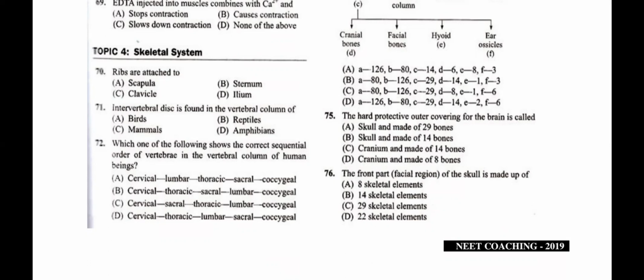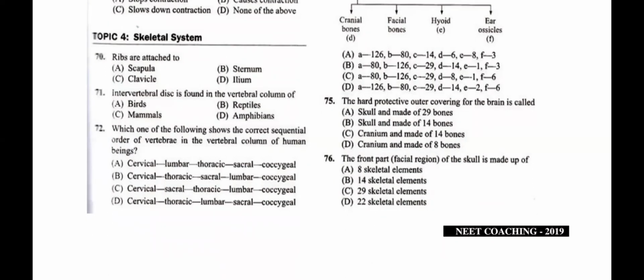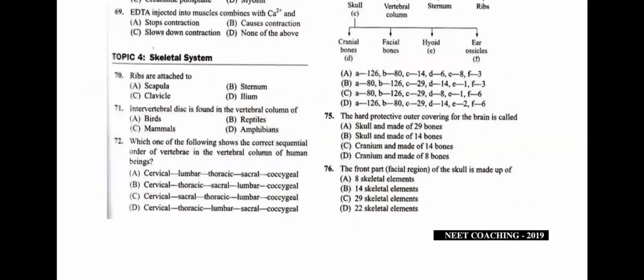Now question number 76, the front part, the facial region of the skull, is made up of, as we have discussed already, the skull is made up of a total of 29. The facial bones include 14, and the cranium includes 8. So the facial part of the skull includes 14 skeletal elements. So question number 76, answer is the same, students.